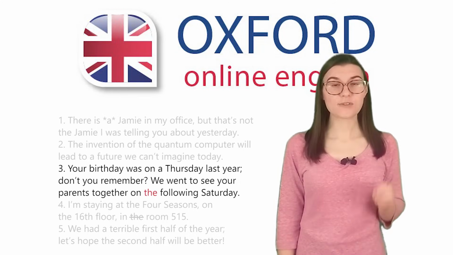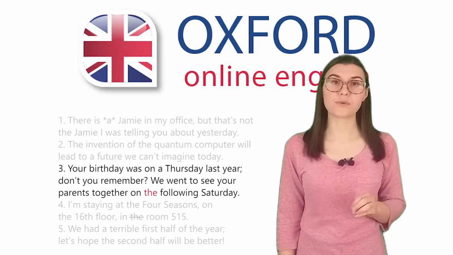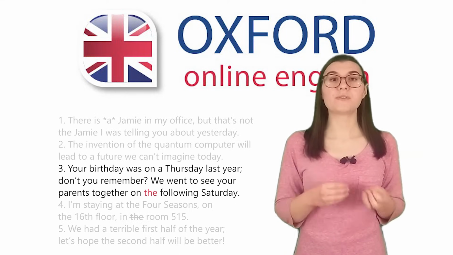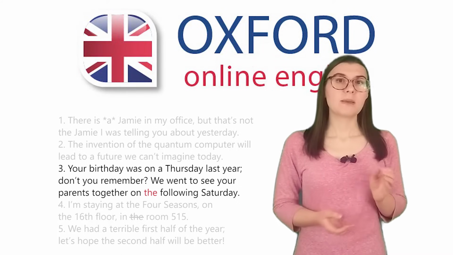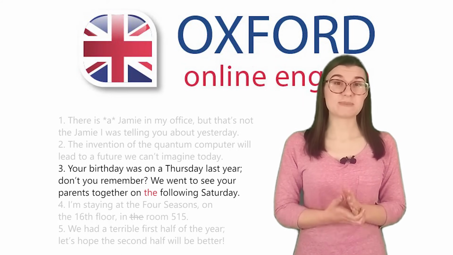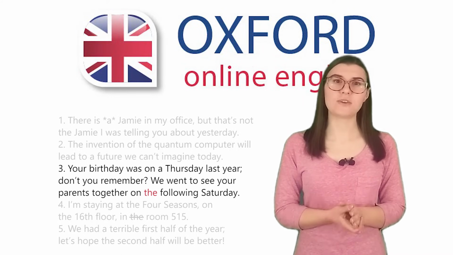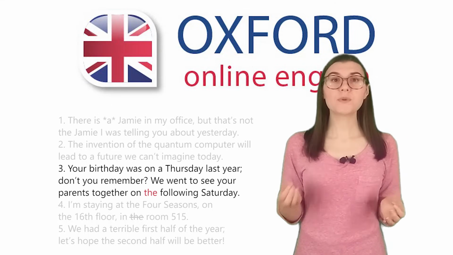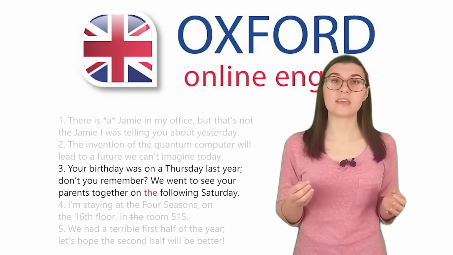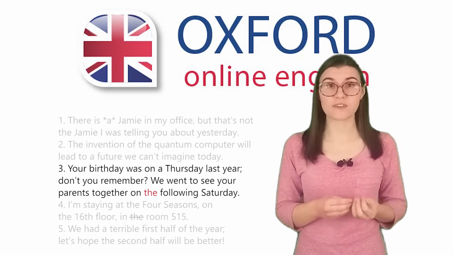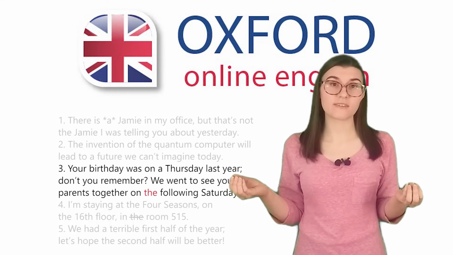Again, sentence 3 shows you an exception to a rule. You don't usually use articles with days of the week, but if you're talking about which day a specific date falls on, then you can use a. You also need an article with days of the week if you use certain adjectives, like following or previous.